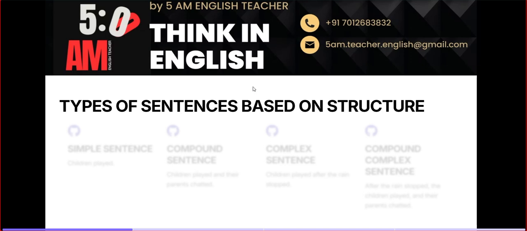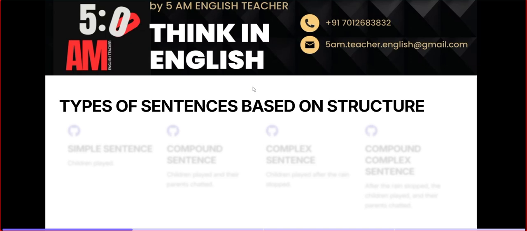And then after that we have two different types of sentences: types of sentences based on meaning and types of sentences based on structure. Today we are going to learn about the types of sentences based on structure, based on how we are arranging the words.